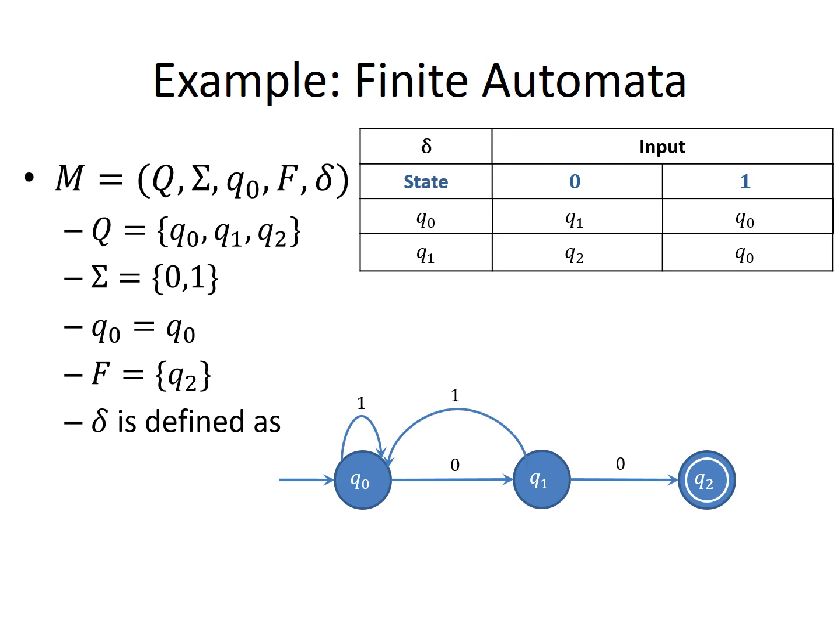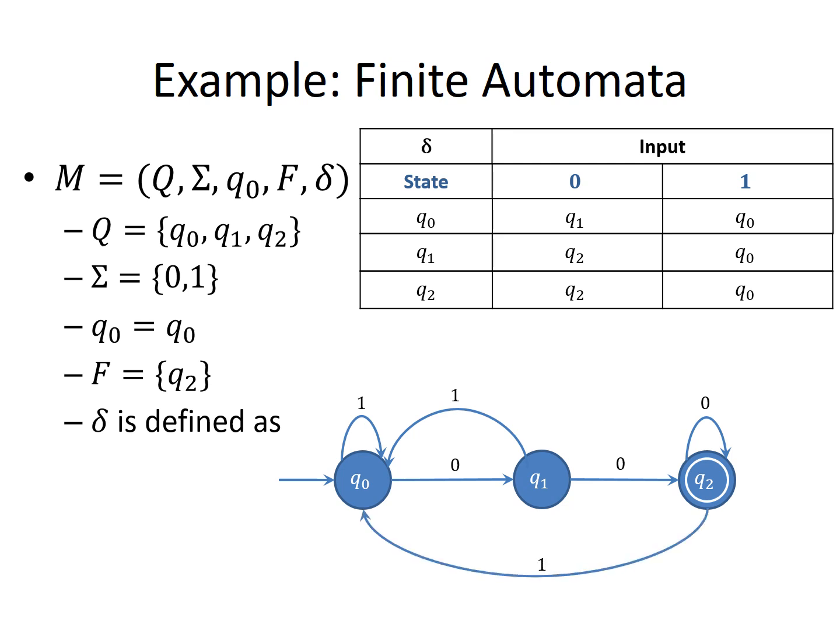Go to the next state, q2. Q2 on 0, it will go to q2. Then q2 on 1 will go to q0. Now it is a complete finite automata. So what is this? Double circle is indicated. It is a final state or accepting state. Look at this, F is equal to q2.